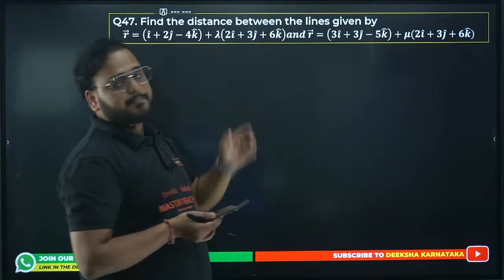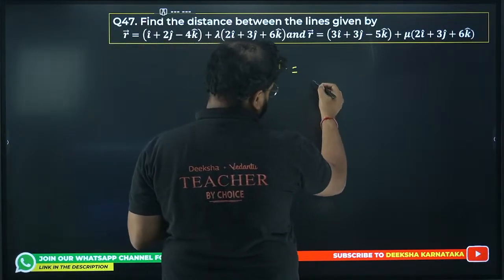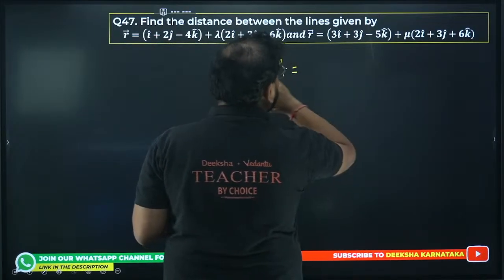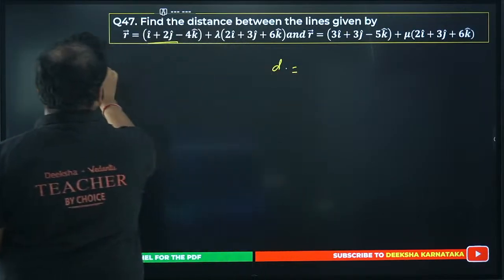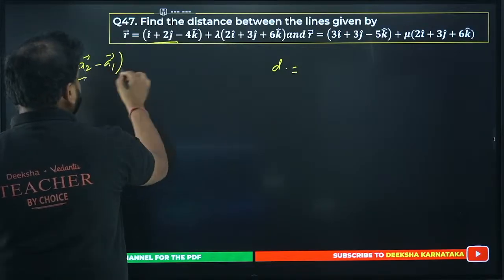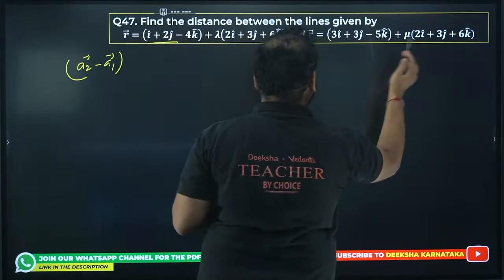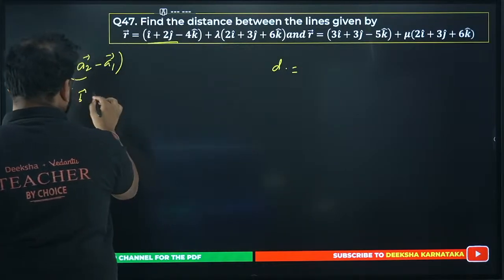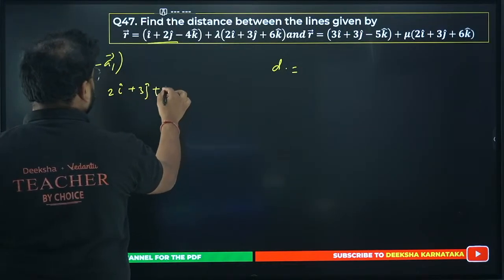47 now. Find the distance between them. There's a formula for this as well. First of all, what is given over here? A1, A2. So the first step is to find A2 minus A1. Check carefully. This is the same: 2, 3, 6, 2, 3, 6. This means we have only one vector B: 2i cap, 3j cap and 6k cap.